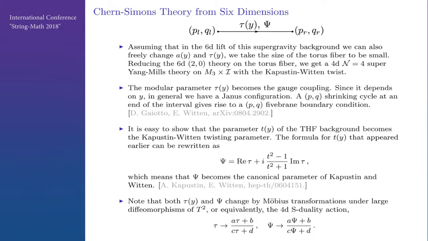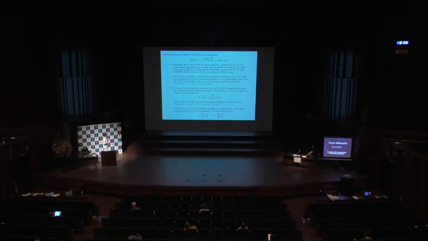So it is also easy to see that this t of y, at least when it depends on y slowly, becomes a Kapustin-Witten twisting parameter. So this N=4 super Yang-Mills comes with a Kapustin-Witten twist that was used in their Langlands paper. And so this t of y becomes their twisting parameter. And then the formula for t squared in terms of psi and tau really is a formula for psi in terms of tau and t, which is known from their paper. And obviously the N=4 super Yang-Mills twisted partition function depends on psi holomorphically, but does not depend on tau and t, because those are Q-exact deformations.